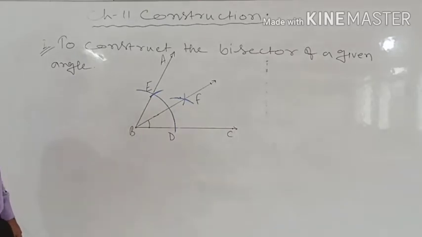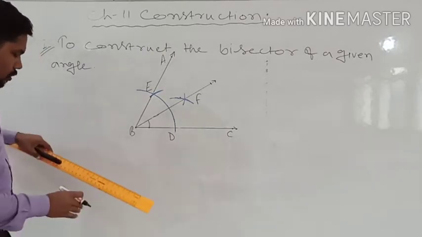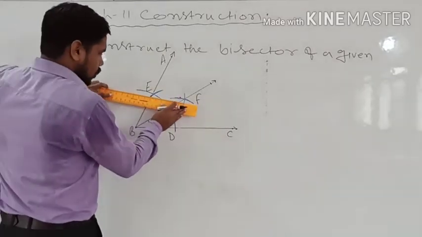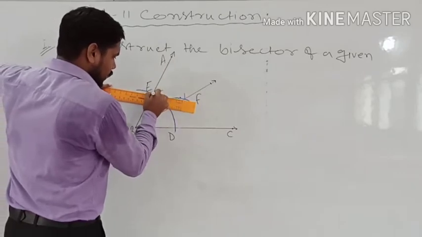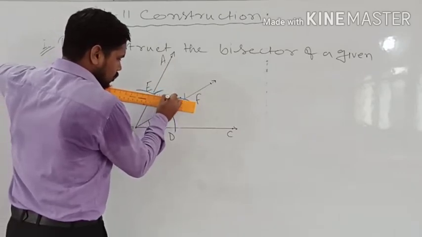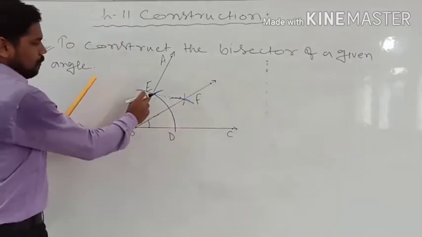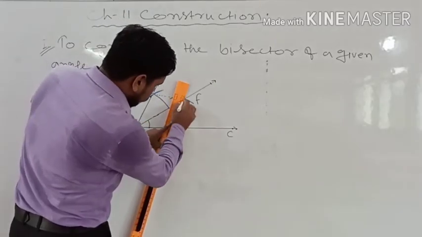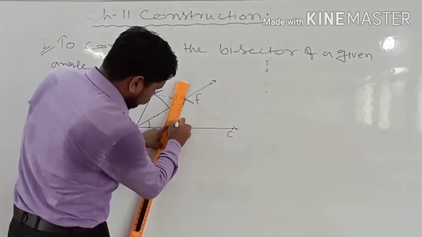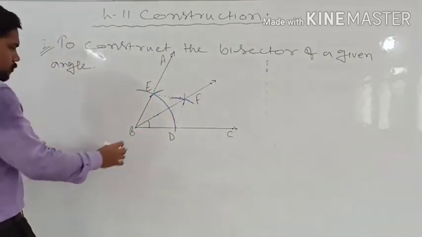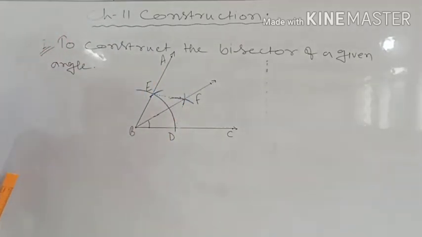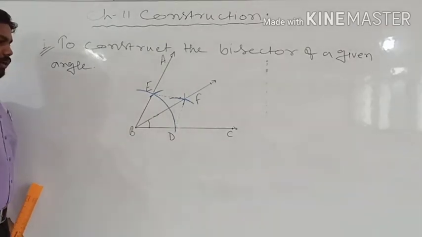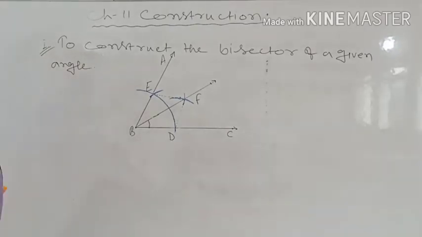So to prove that, first, most important thing with the construction, we have to draw one more construction by joining these two points with dotted lines. So let us draw here. So this will be one of the triangles, and if you draw this also, so this will be one of the triangles. So now with this we got two triangles. So with the help of these two triangles only we will prove this concept.